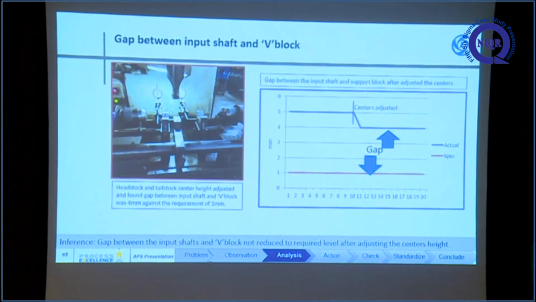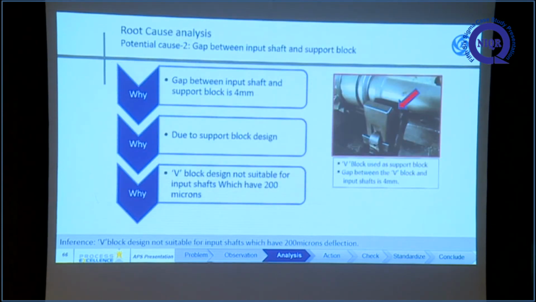The second one is the gap between the input shaft deflection. So we decided to adjust the S-stack tail-stack center to minimize the gap. We were able to adjust only 1 mm. So after adjusting, the gap between the input shaft and support block is 4 mm. So why is there a gap between the input shaft and support block? We took a why-why analysis. The root cause is that the V block design is not suitable for 200 micron deflection input shafts.